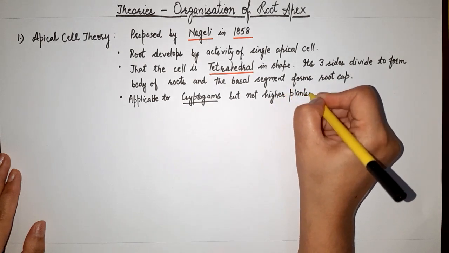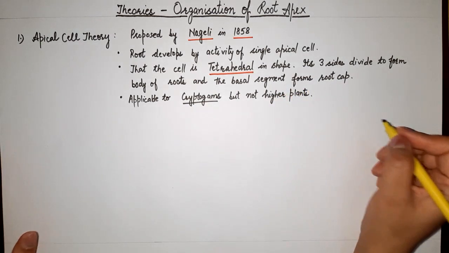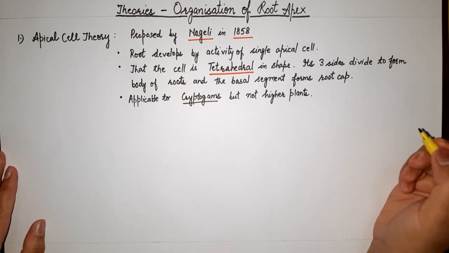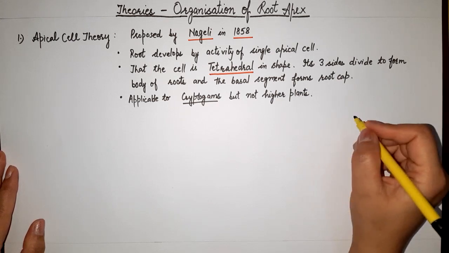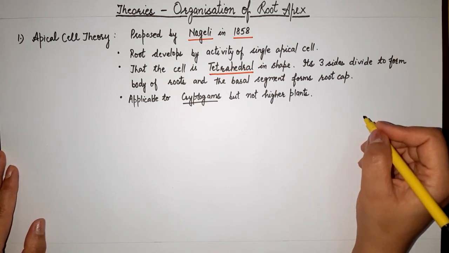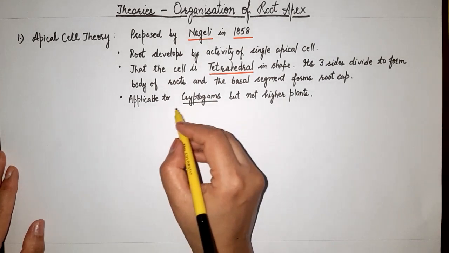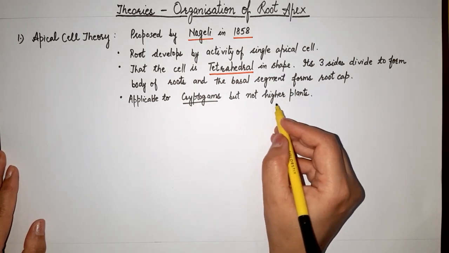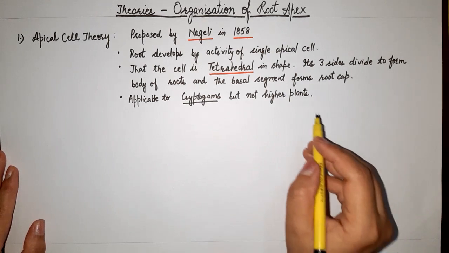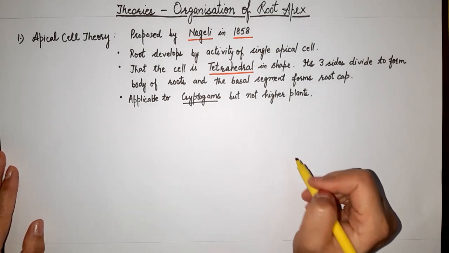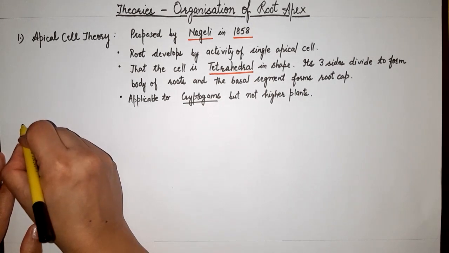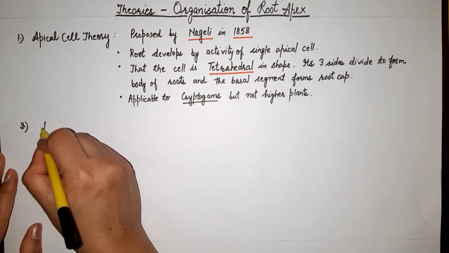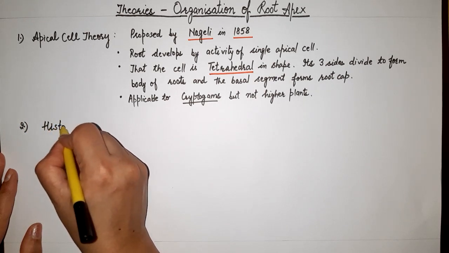The reason is that we don't observe this kind of single apical cell in higher plants, in gymnosperms, angiosperms, pteridophytes, whereas in the lower plants we do observe a single apical cell which is tetrahedral in shape. That is why this theory could not be extended to angiosperms or gymnosperms. So, another theory was proposed which is called the histogen theory.